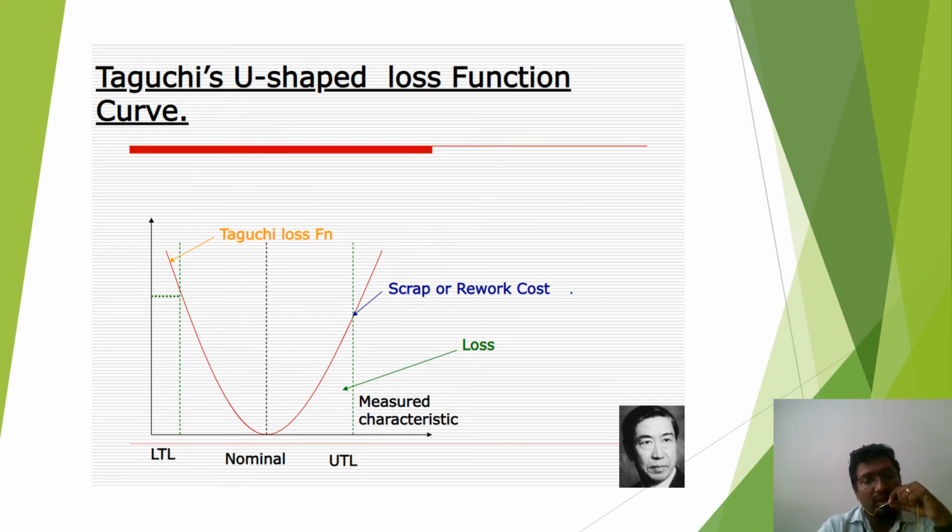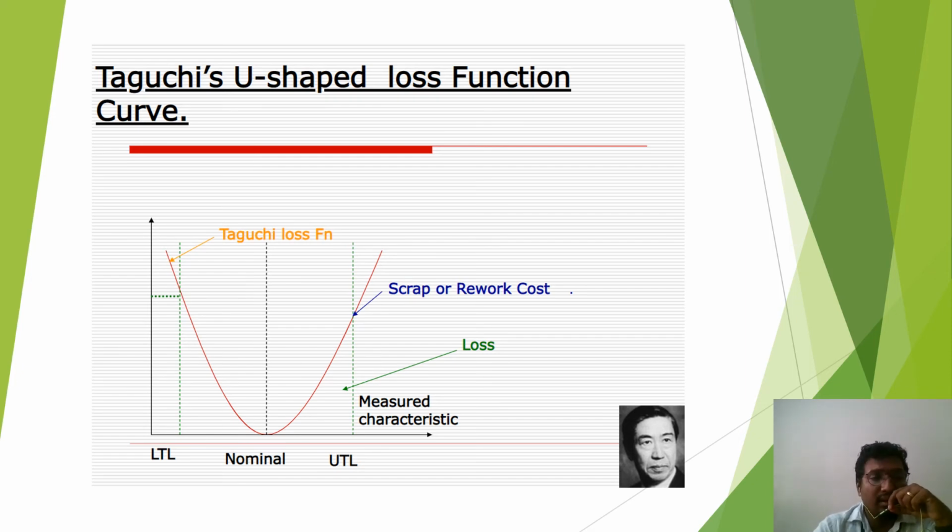So this is the lower specification limit and the upper specification limit. Even when a product falls within the specification limit, it is called good quality as per the traditional approach. But according to Taguchi, only when a product falls at the nominal value is it called a good product, or else it is called a loss which is imparted to society.